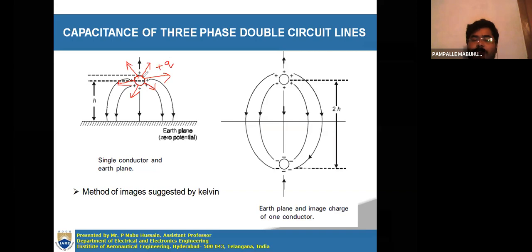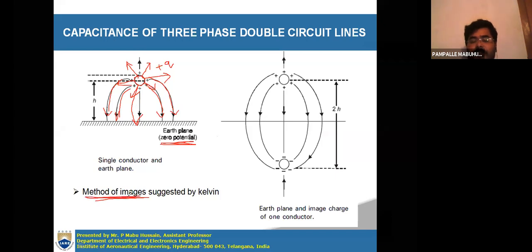So this will originate at a positive charge and terminate at earth. That means all of it will terminate at the earth. Here you are considering the effect of earth. Generally, earth will have zero potential. Now the effect of earth will be considered by using the method of images.